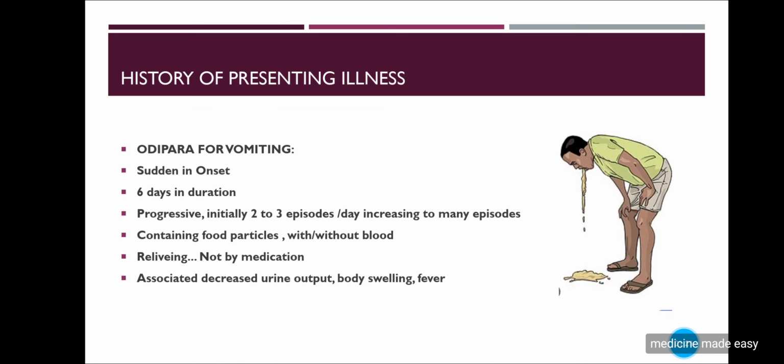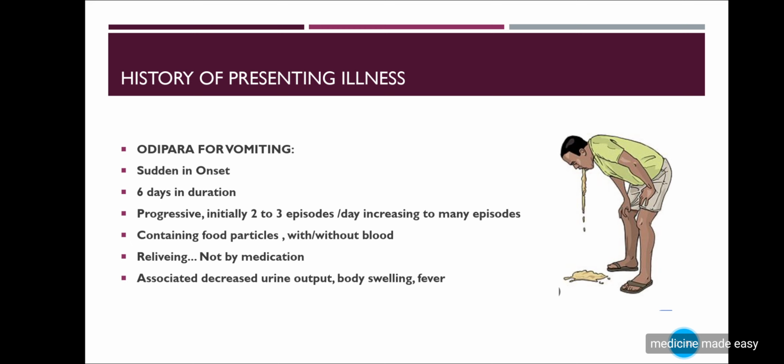Then the second, if the patient presents with vomiting, that he is complaining of vomiting for the last 7 days, which was sudden in onset, or 6 days in duration, and it was progressive. Initially 2 to 3 episodes per day, increasing to many episodes now for the last 1 day, and the vomiting consists of food particles without blood, and it is not relieved by anti-emetic therapy or medication, you have to mention in the HOPI.